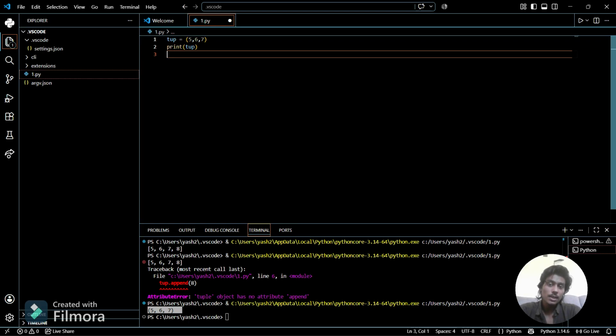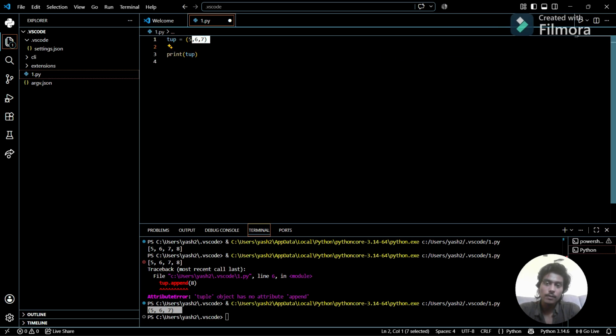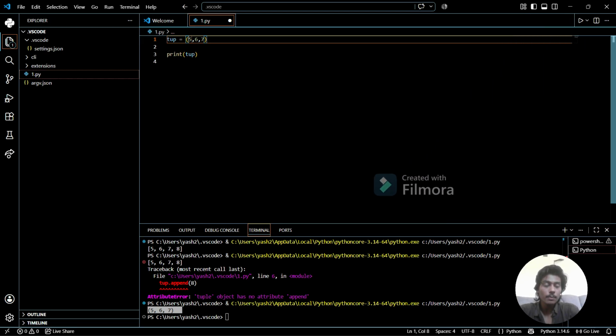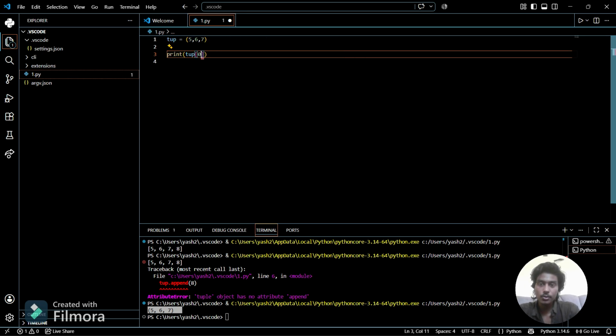So tuple is ordered, this means tuple always remembers the index of the value which is stored. If I stored 5 at the 0th index, then tuple will remember that 5 is stored at the 0th index. If I want to print the value 5 here, I can use this also.